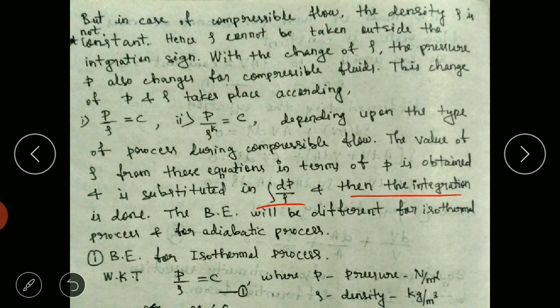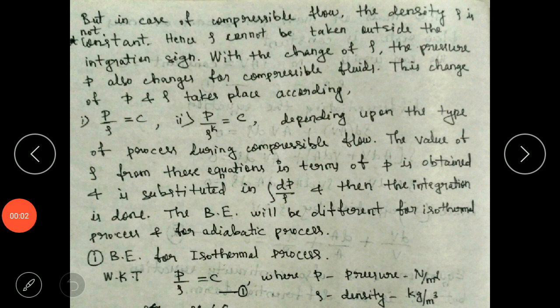Then the integration is done. The Bernoulli's equation will be different for isothermal and adiabatic processes. As I told earlier, we will get two equations, one for isothermal process and one for adiabatic process. So first we will do it for the isothermal process.